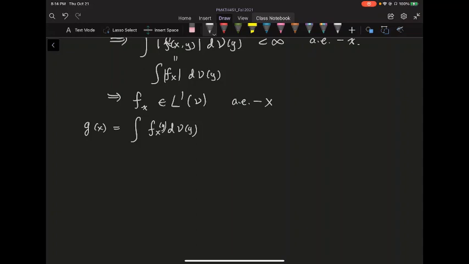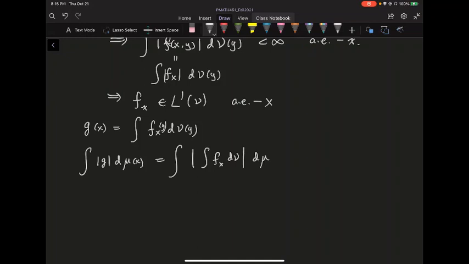Now I want to show that g itself is in L1 as well. So let's compute the integral of the absolute value of g, d mu of x. g is a function on x. By definition, this is the integral of the absolute value of the integral of f lower x d nu, and then you do the d mu.